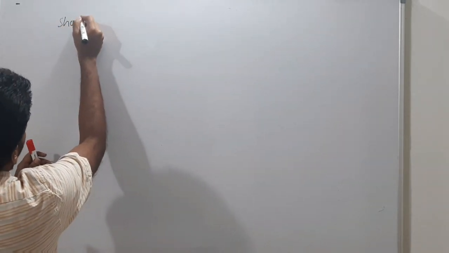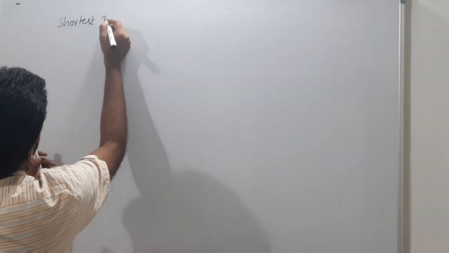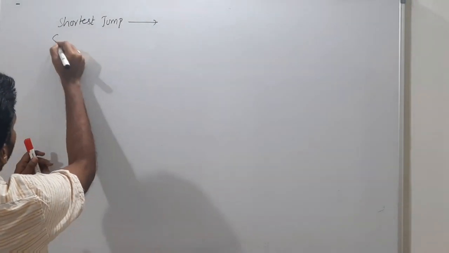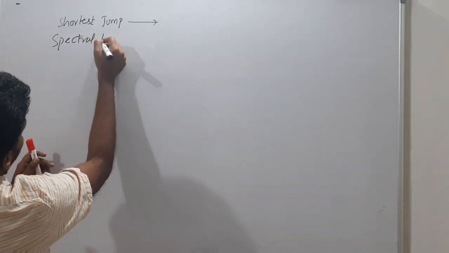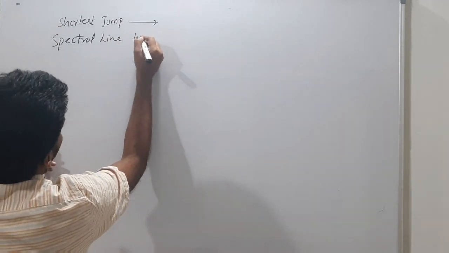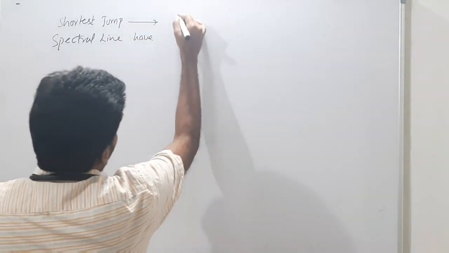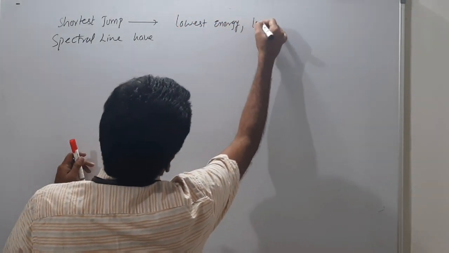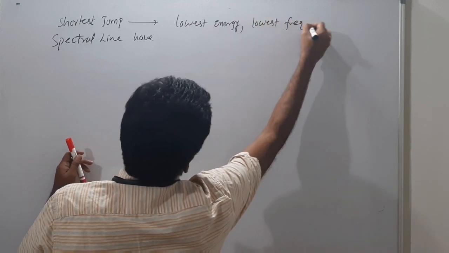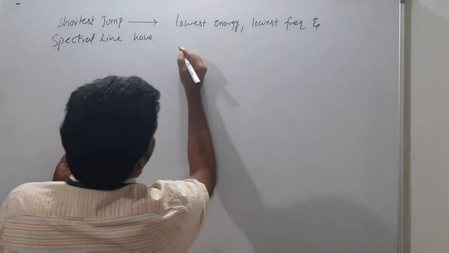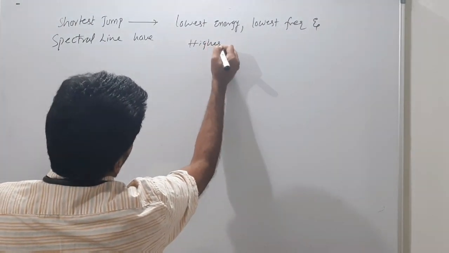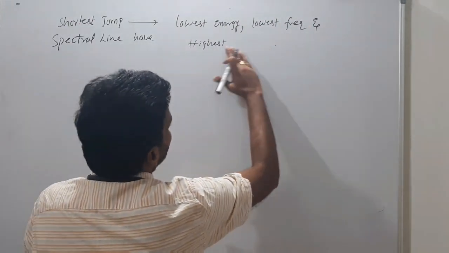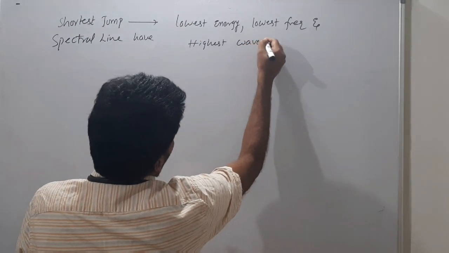So the shortest jump spectral line will have the lowest energy or lowest frequency and, what, sir? Highest energy. Yes. Sorry. Highest wavelength.